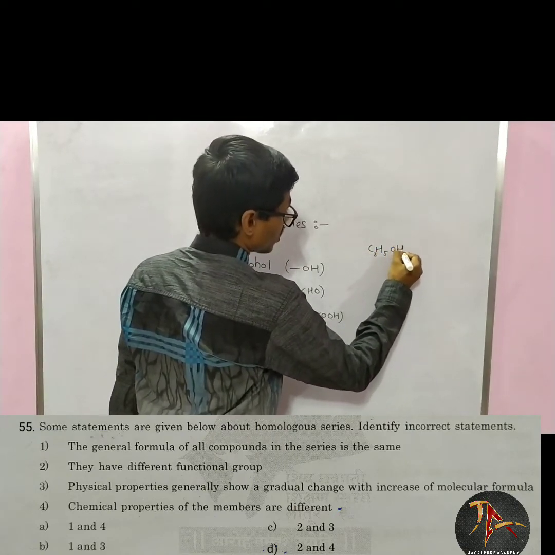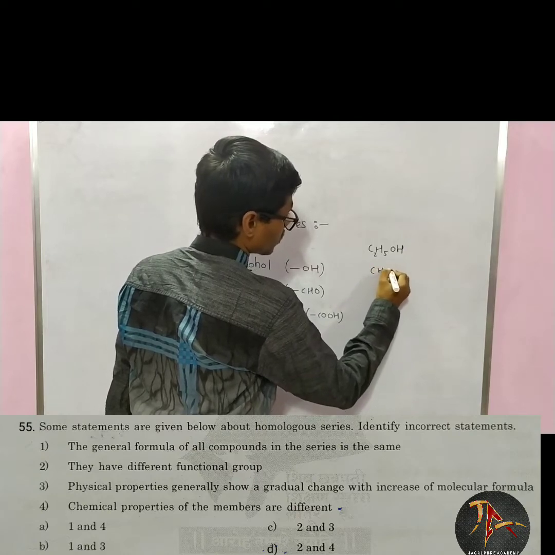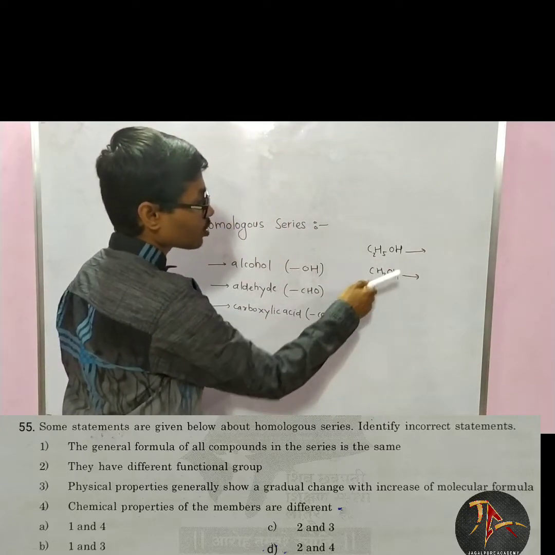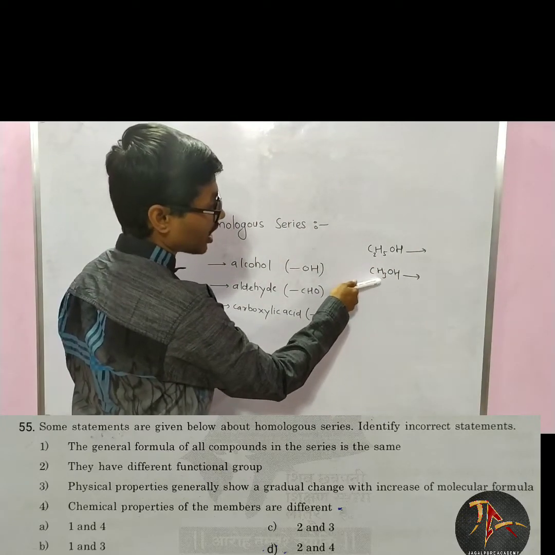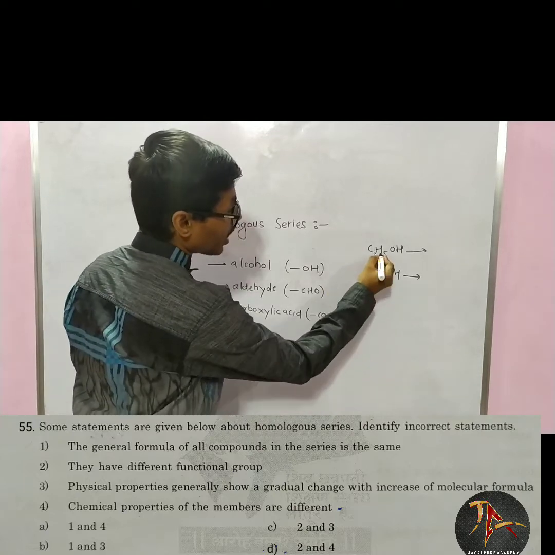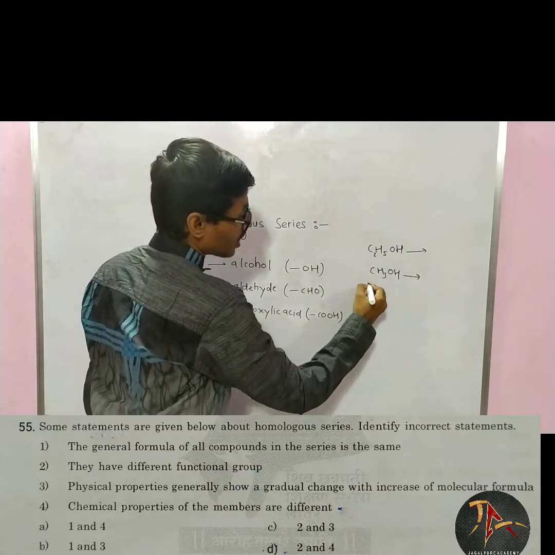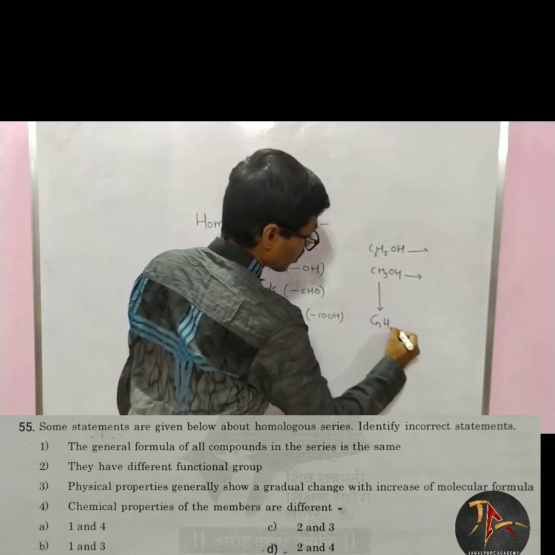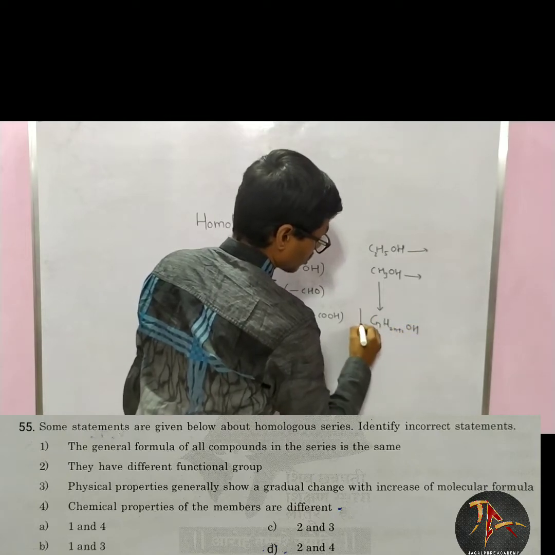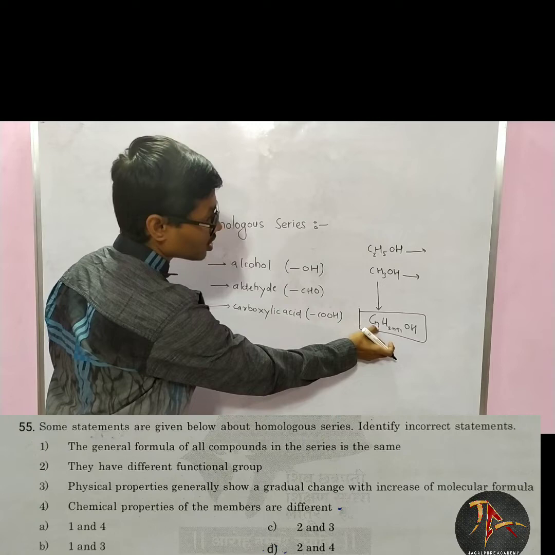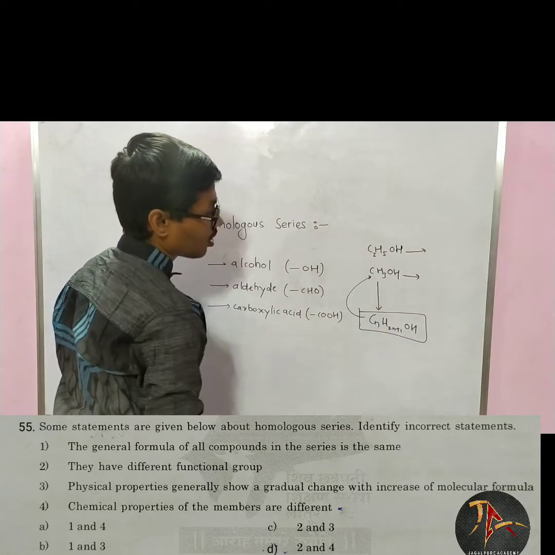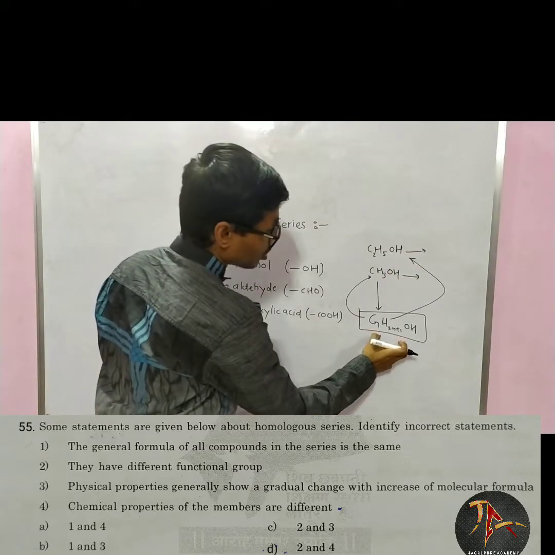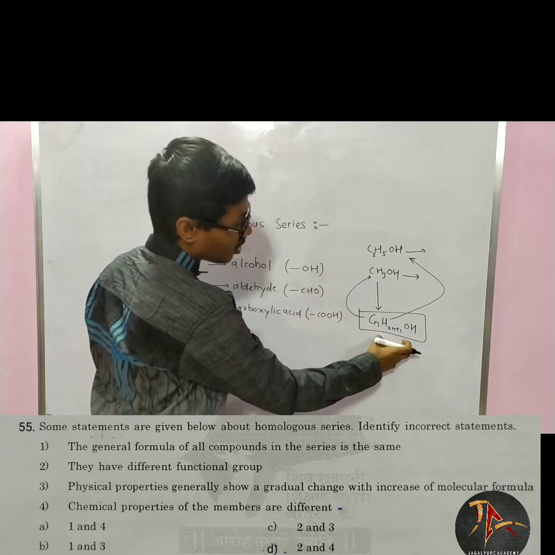So if I take C2H5OH and if I take CH3OH, this is methyl alcohol and this is ethyl alcohol, but these two compounds are alcohol only. Their formula is different, but we can generalize this formula as CnH2n+1OH. If we put n equals 1, then we get methyl alcohol. If we put n equals 2, we get ethyl alcohol. So this is nothing but homologous series of alcohol.